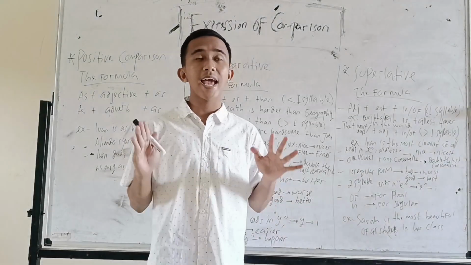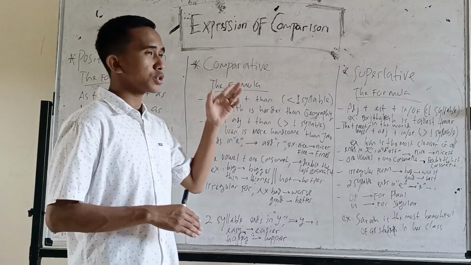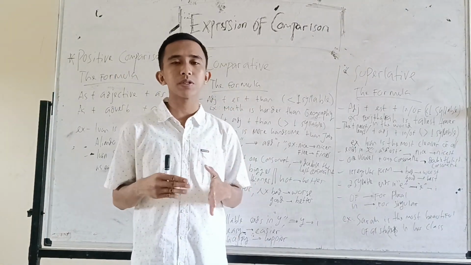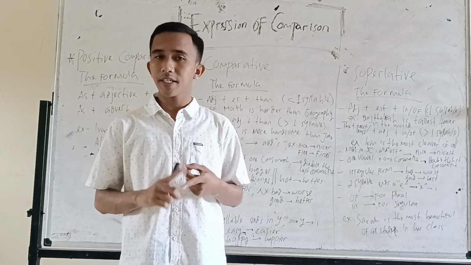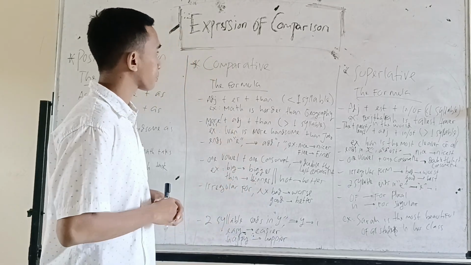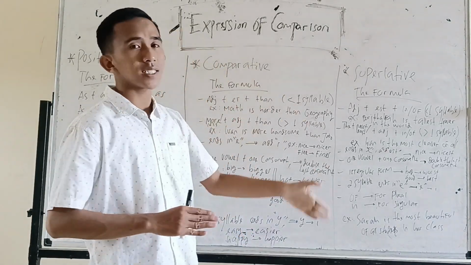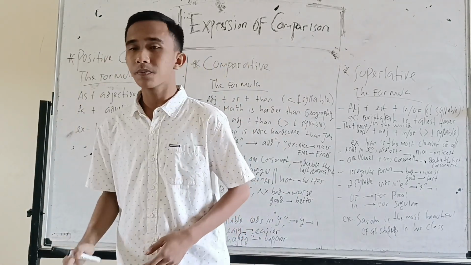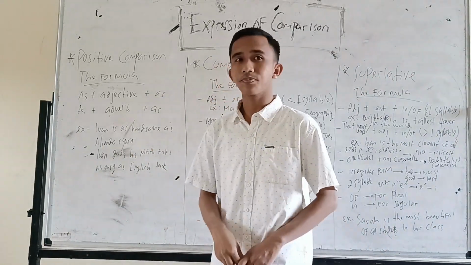Okay, next about expression of comparison. This expression describes the relationship between different entities, objects, or etc. There are three kinds of expression of comparison, namely positive comparison, comparative, and superlative.